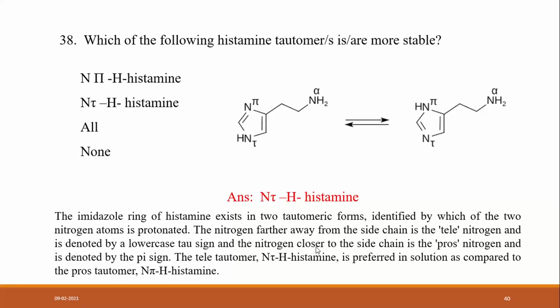The tau tautomer, that is N-tau-H histamine, is preferred in solution as compared to the pi tautomer because it is far away from the side chain. That's why it is more stable than N-pi-H histamine.